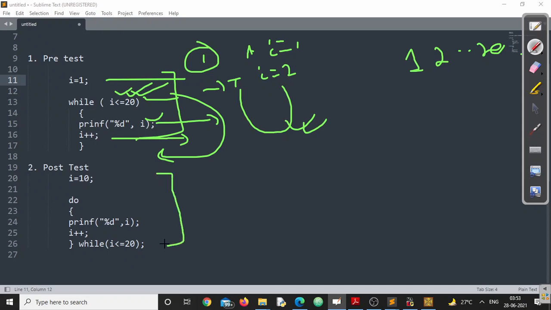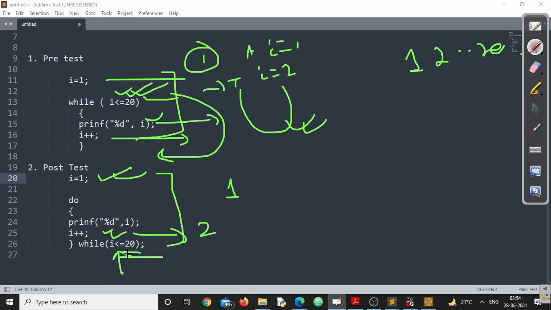Come down to the post-test loop. Suppose I have wrongly written 10 here. Let me write 1. So it starts with 1. Regardless of the condition, first 1 will be printed immediately. Next, I plus plus means I will be converted into 2. Now it will check the condition. Now 2 is less than 20, true or false?